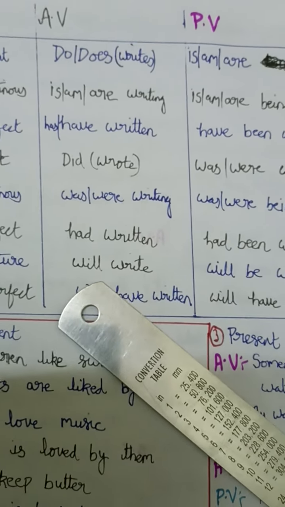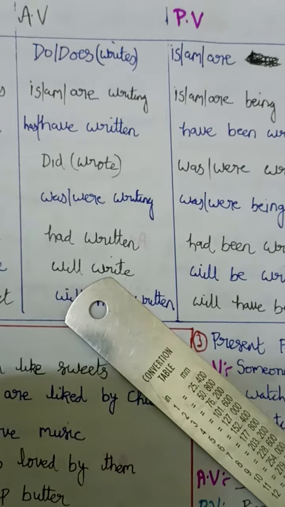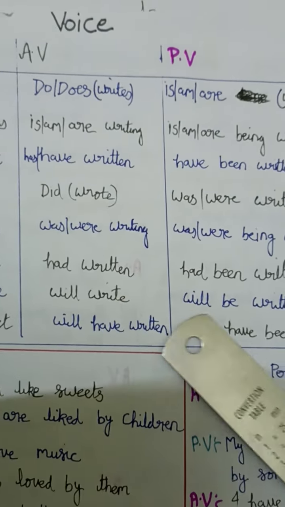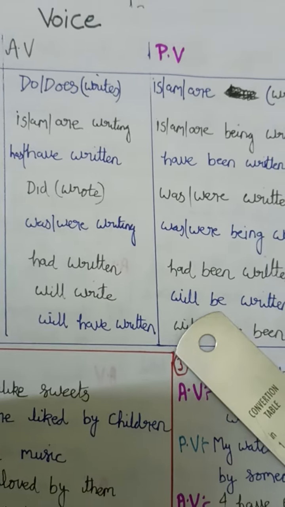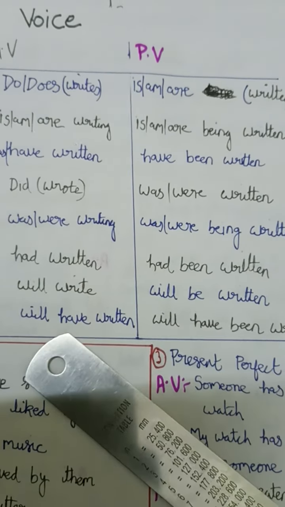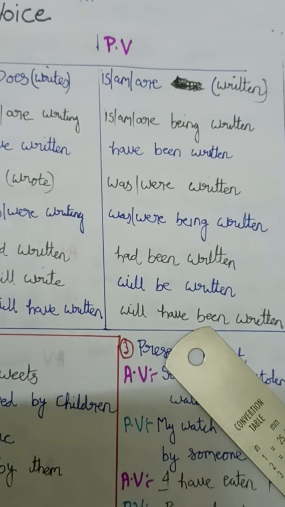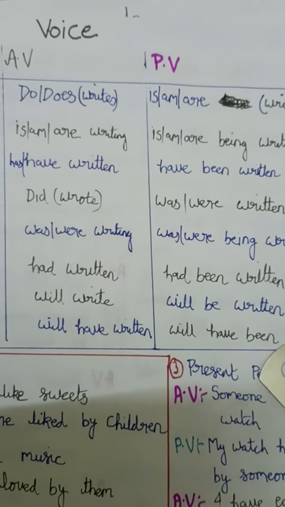Now for future tense, will is followed by V1. Same like here, it will be followed by V1, so we have to add be here. Will be. So be is added here. Already will have, you know, been should be added. So been is added here. So will have been.